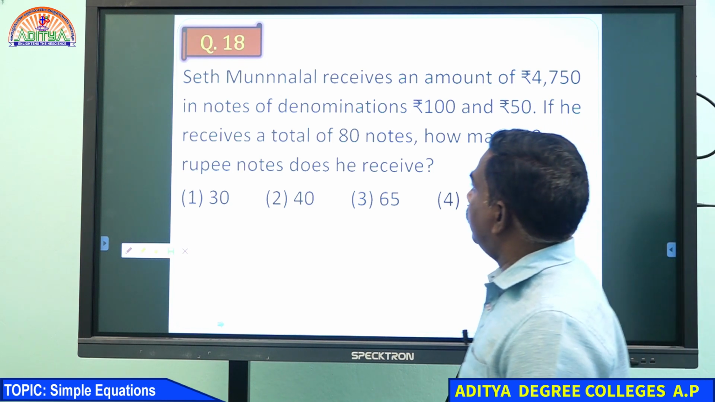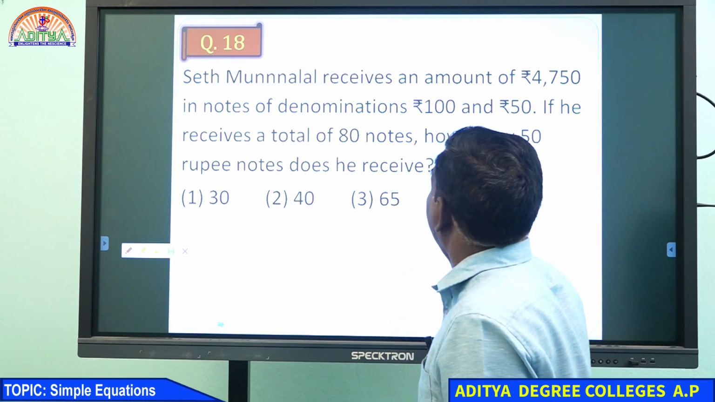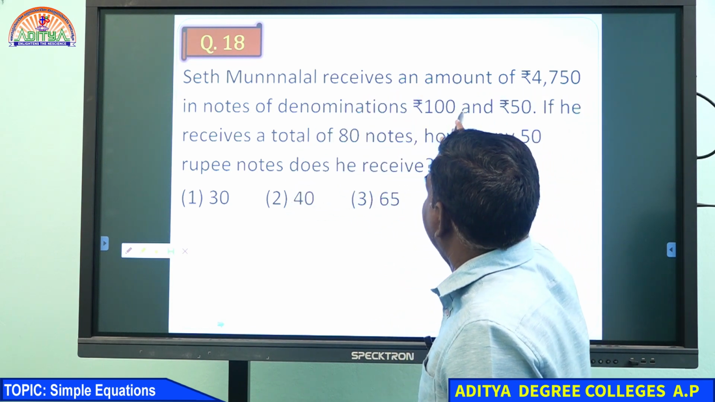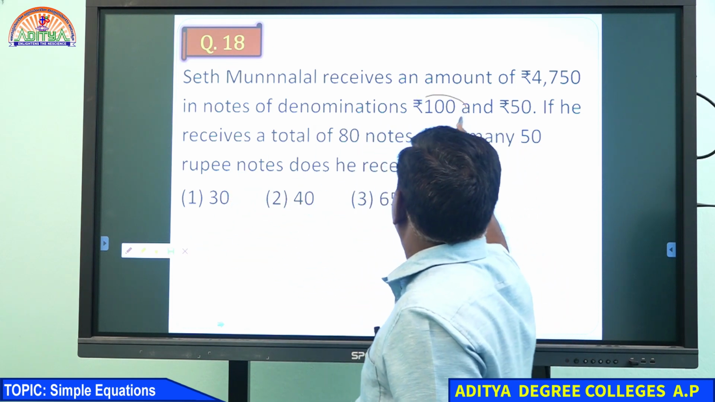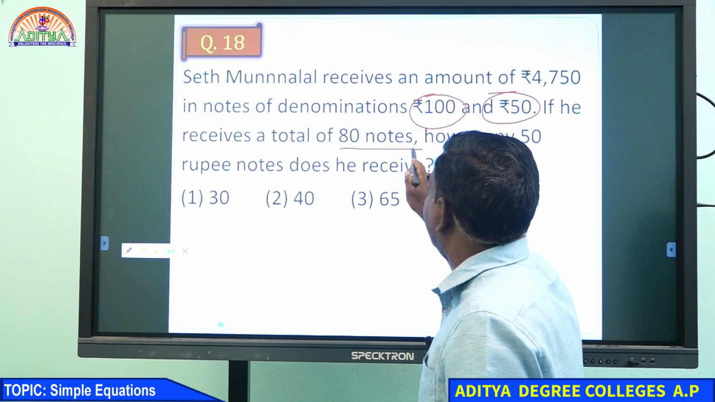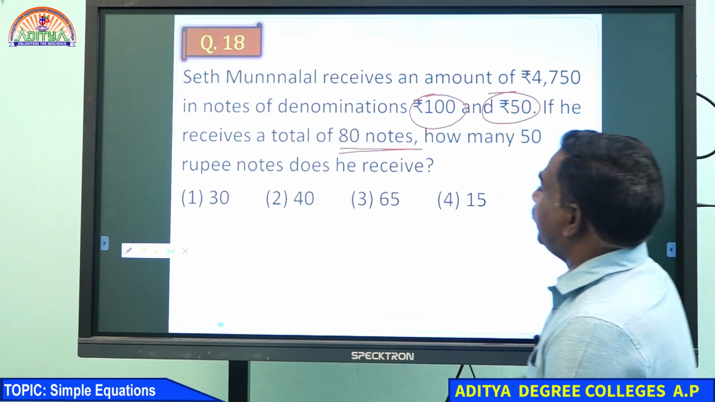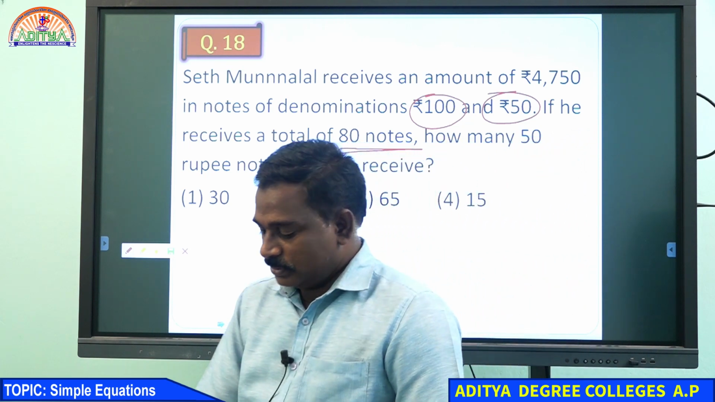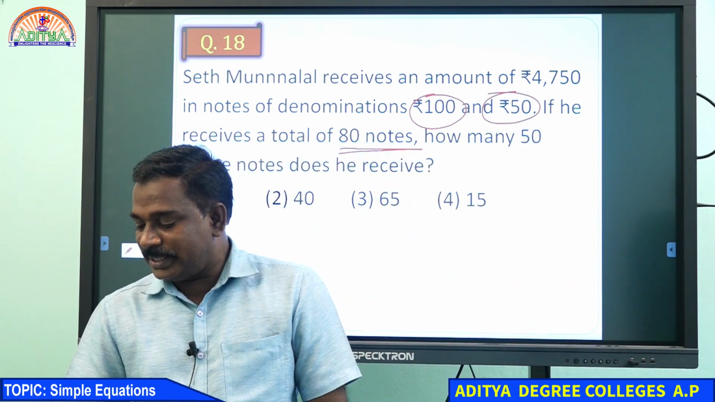Sheikh Munalal receives an amount of 4,750 in notes of denominations 100 and 50. If he receives 80 notes totally, how many 50 rupee notes does he receive?